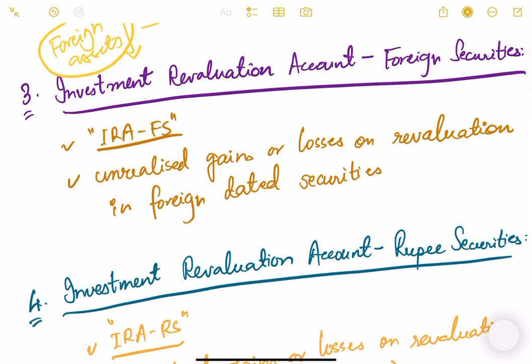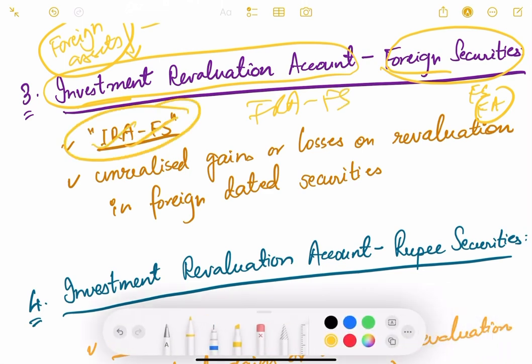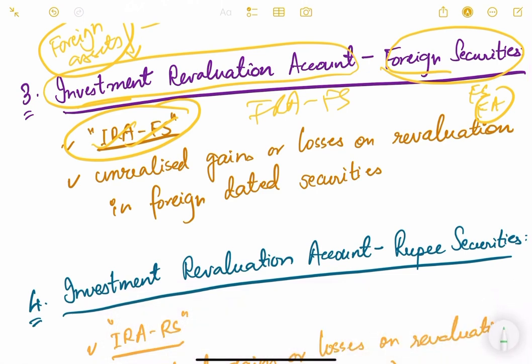Then the third one is investment revaluation account. Okay, foreign securities, FS, or foreign assets, FA. Okay, so it is known as IRA-FS. I have mentioned it here. So investment revaluation account of foreign securities, the name itself suggests what will go into this account: the unrealized gains or losses on revaluation in foreign dated securities.